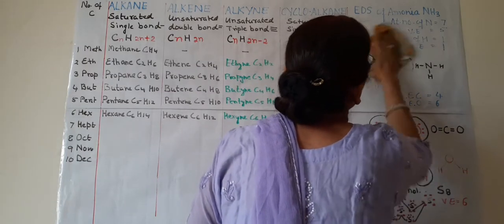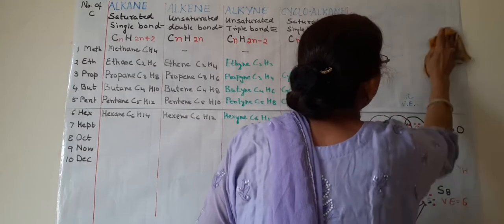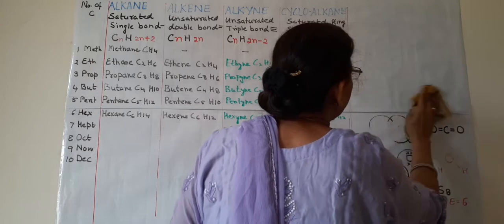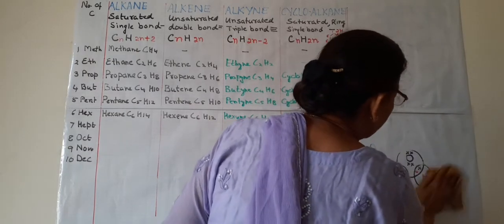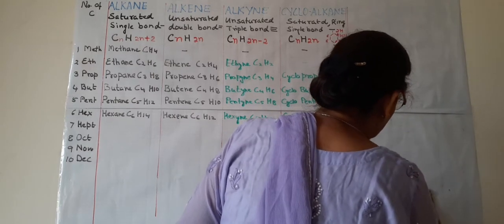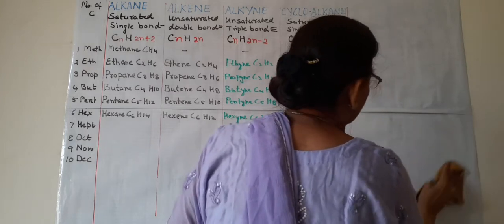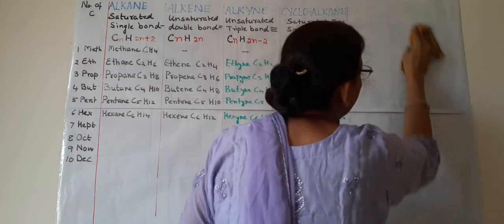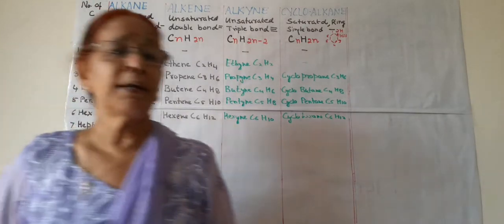And today we will discuss the versatile nature of carbon and the classification of hydrocarbons. These two topics will be covered in today's lecture. What are they? First, the versatile nature of carbon, and second, the classification of hydrocarbons. So what is the versatile nature of carbon?